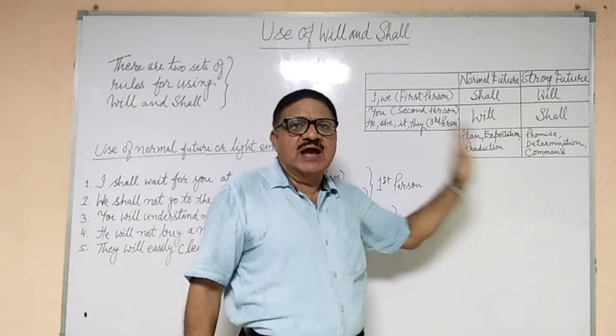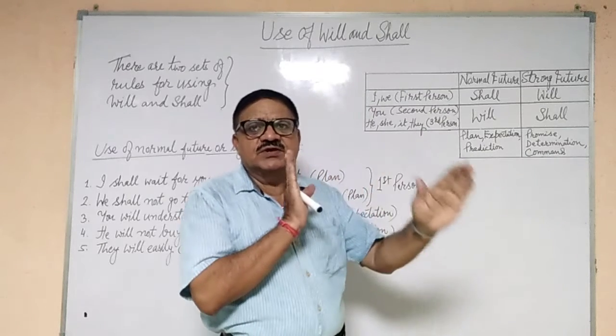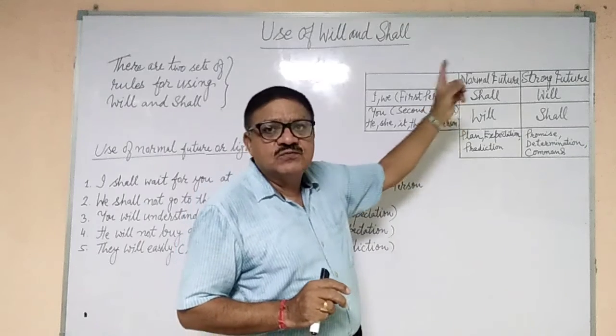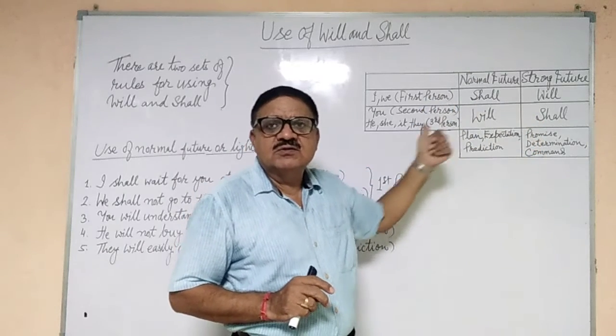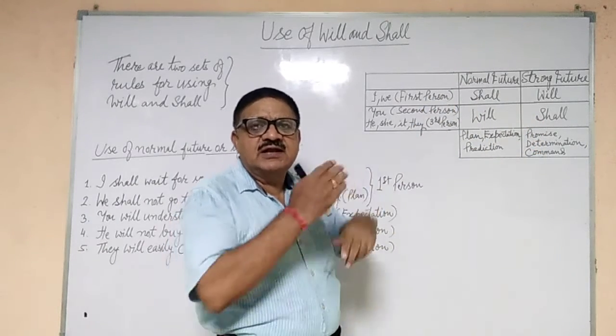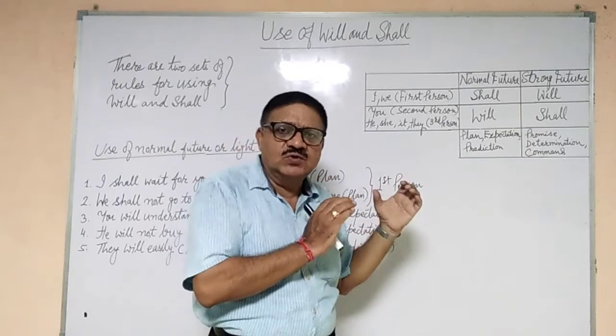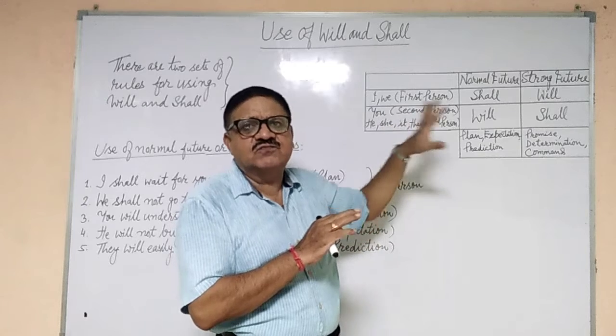Just the opposite of that. So we just change will and shall between normal future and strong future for the first person. Second and third person follow the same rule, whereas first person has a different rule.